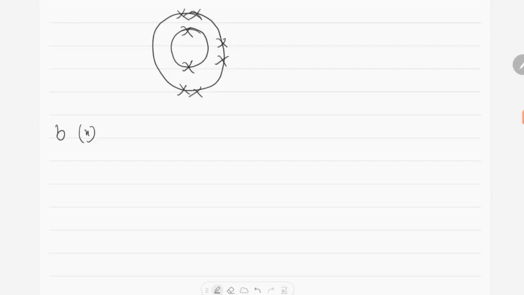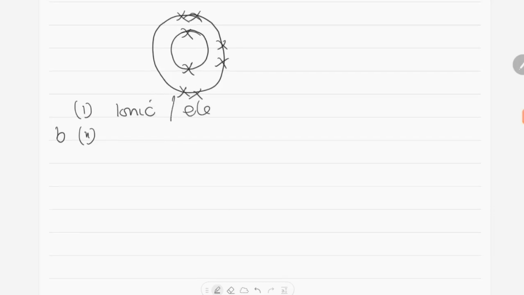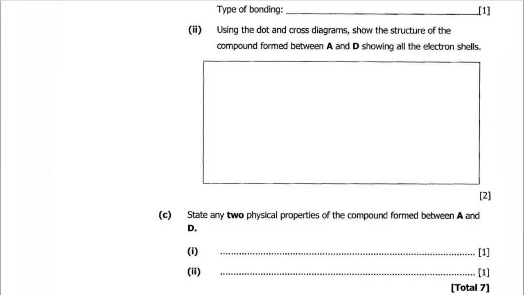We've already answered B1, which is ionic bond. The other name for ionic bond is electrovalent bond. Then B2, compound. We are using the dot and cross diagram to show the structures of the compound formed.